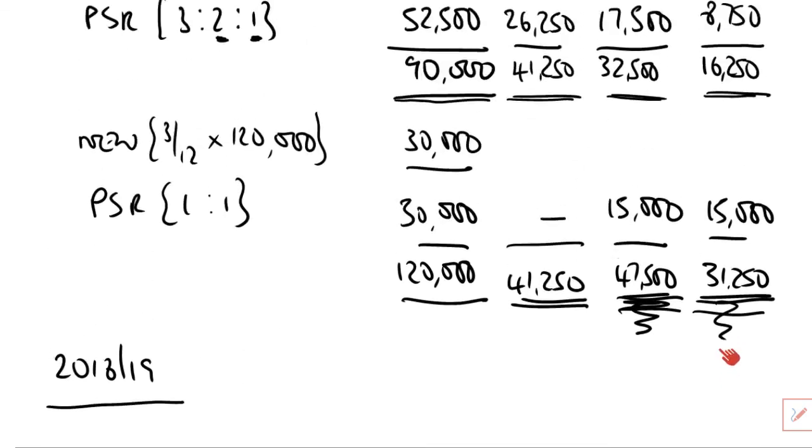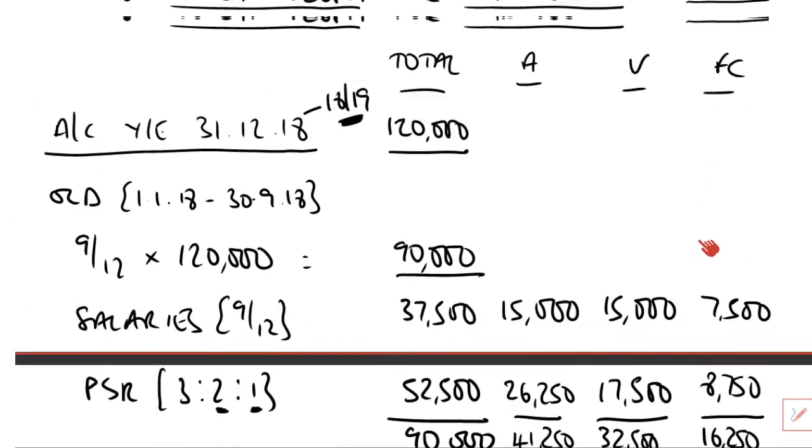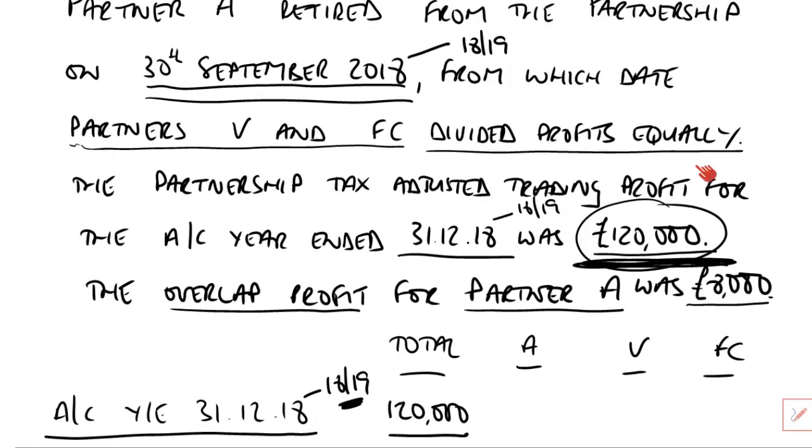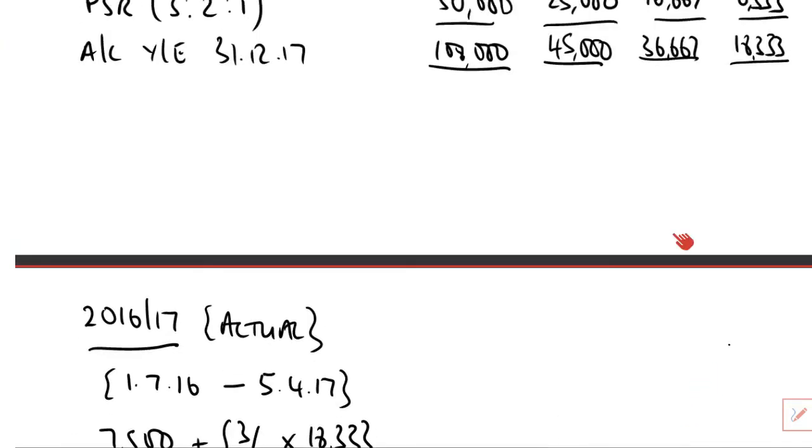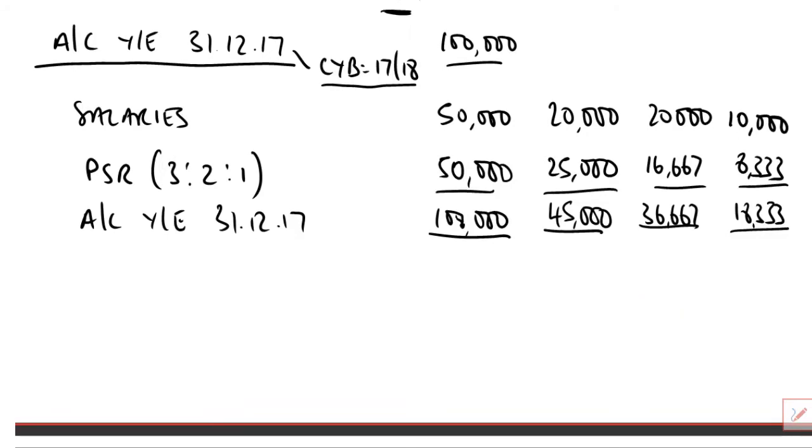If again we go back to what we were looking at in our last session together, there we go, year ended 31st of December 17, assessed in 17-18, partner A, £45,000. That was the CYB assessment.